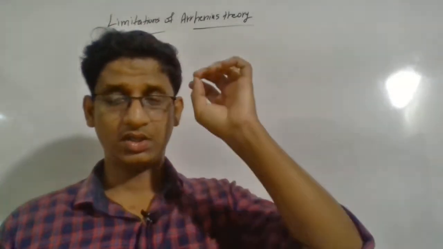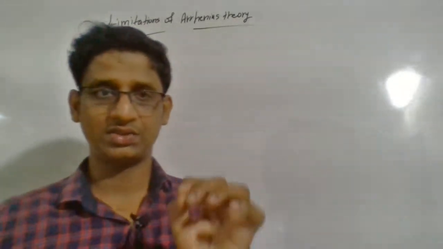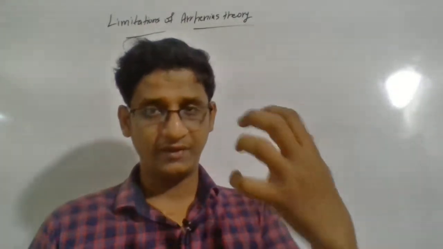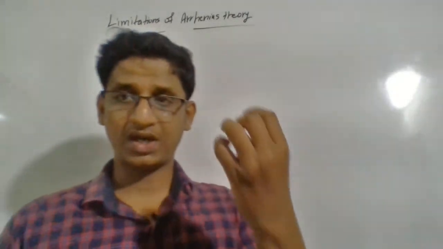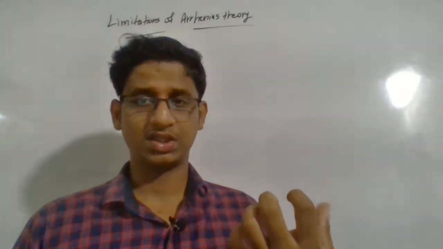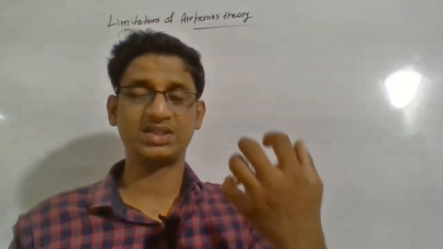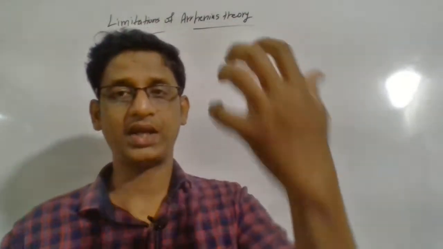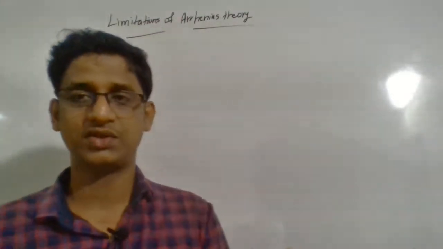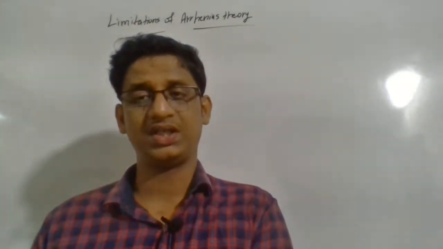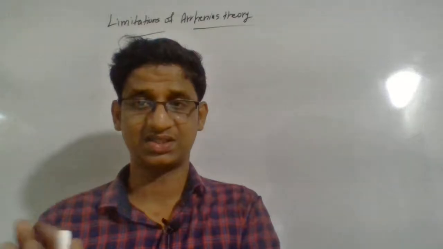The amount of heat energy will be different for an acid at low concentration and at a high concentration, because at low concentration the degree of ionization is different, and at high concentration the degree of ionization is also different. So that change should be shown in the heat of neutralization as well.